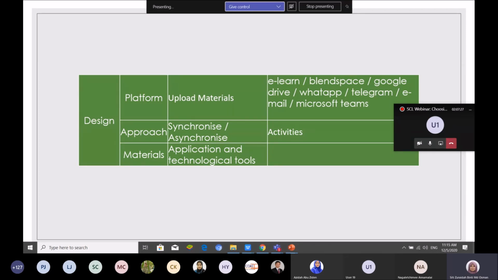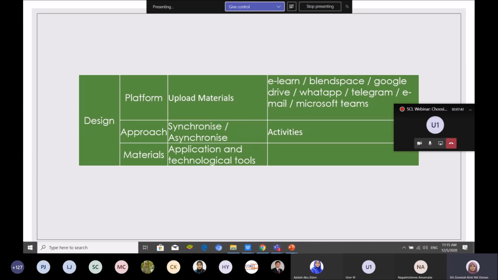So better you upload material and engage with students on the same platform, so that the material and student engagement are at the same level.